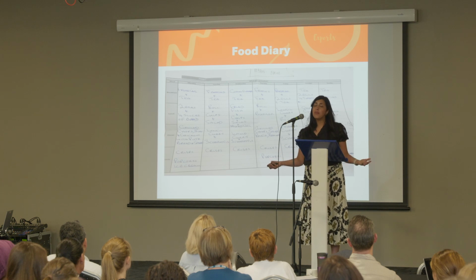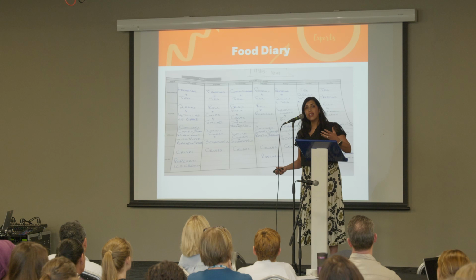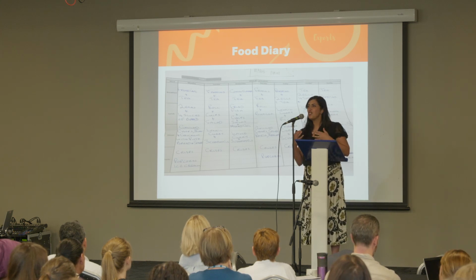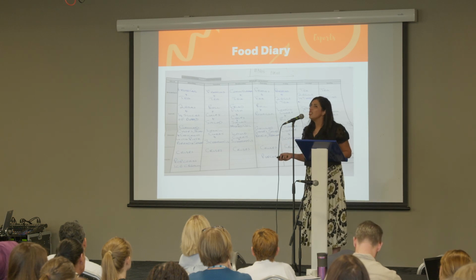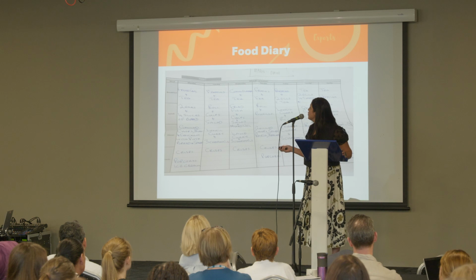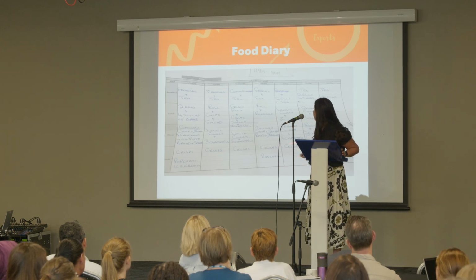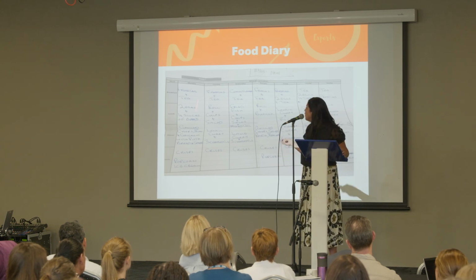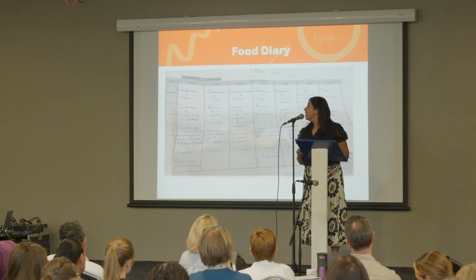I wanted to put this up. This is something I do with some of my patients. I get them to do food diaries, and you can really see, because you can give them simple messages, but you're not with them all the time. And you can see for this gentleman, he was on insulin. You can see why he had high blood sugars. He's having Frosties and cornflakes every day, bar Saturday, crisps as a snack. And the ones that fill it out tell the truth, because you can see the high carbs, like 4 slices of bread and pita bread. So we can see where he kind of went wrong.